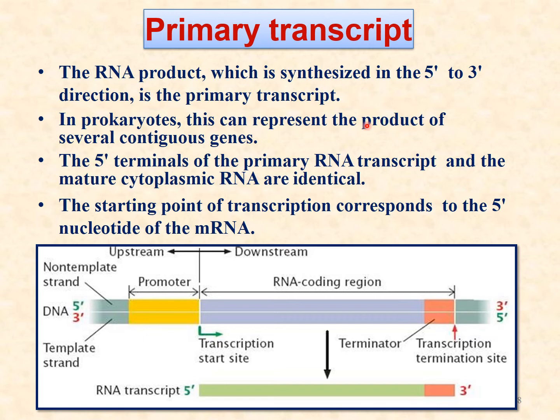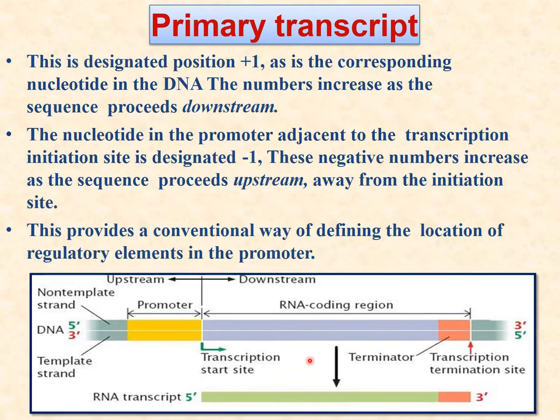In prokaryotes, this can represent the product of several contiguous genes. The 5' terminal of the primary RNA transcript and the mature cytoplasmic RNA are identical. The starting point of transcription corresponds to the 5' nucleotide of the messenger RNA.